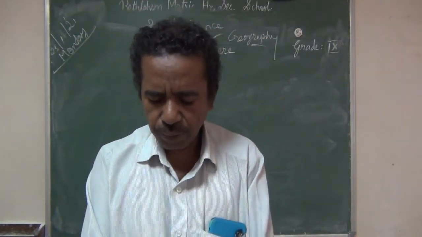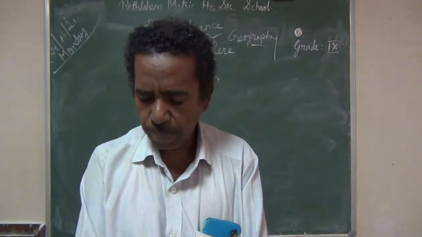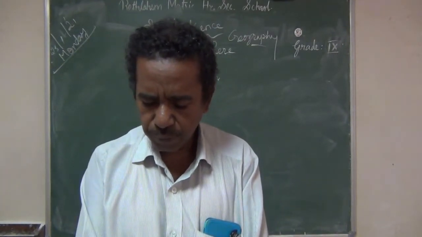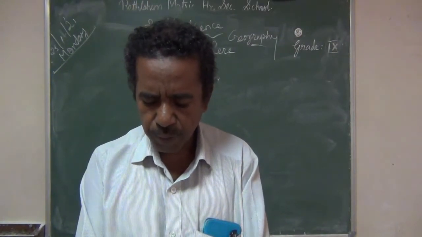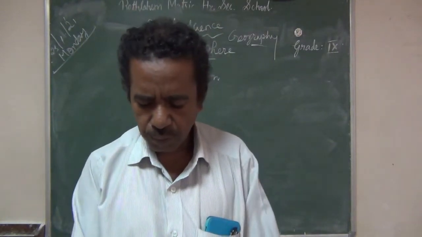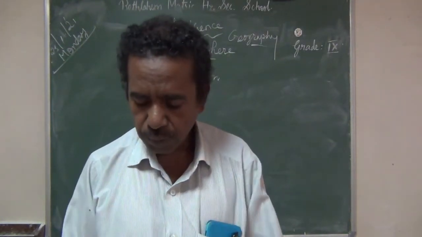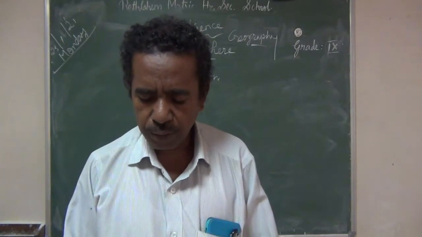Then give reasons for the following. The northern hemisphere and the southern hemisphere are called land and water hemispheres respectively. Page number 193. On the globe, two hemispheres are there, the northern hemisphere and the southern hemisphere.